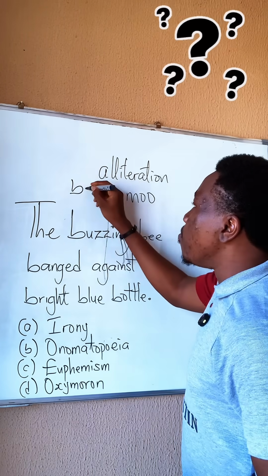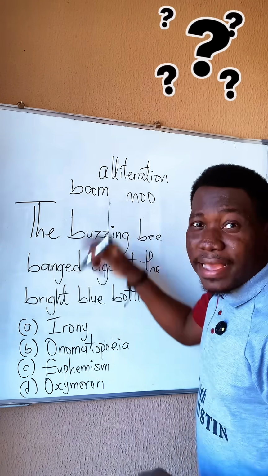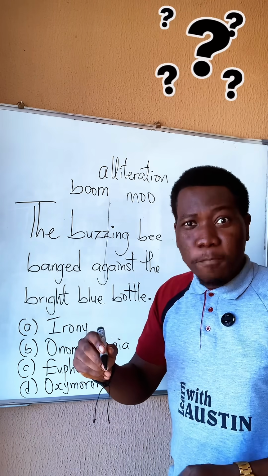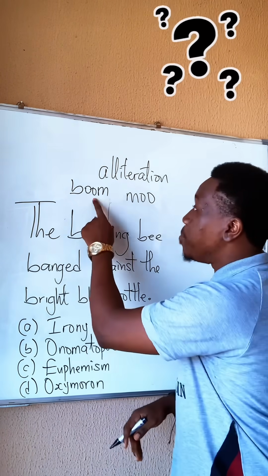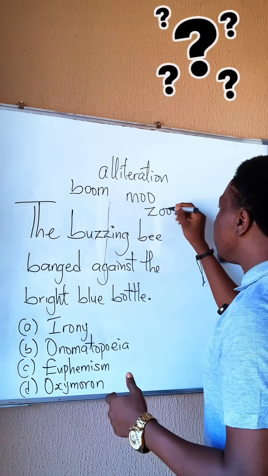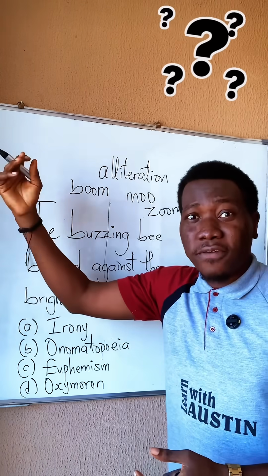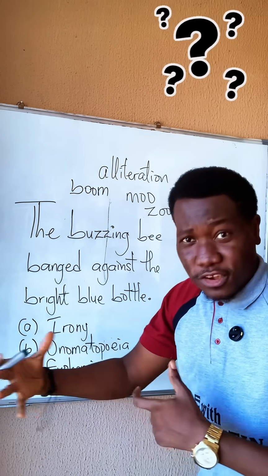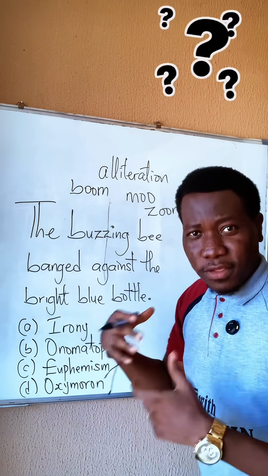So we have other words. We have boom. This sounds like what? Like an explosion. We say, "And suddenly, boom, there was an explosion." Boom, it's an onomatopoeia. We have zoom. "Zoom, he drove off." So those are examples of onomatopoeia. Creak, flush, bang. Those are onomatopoeia.